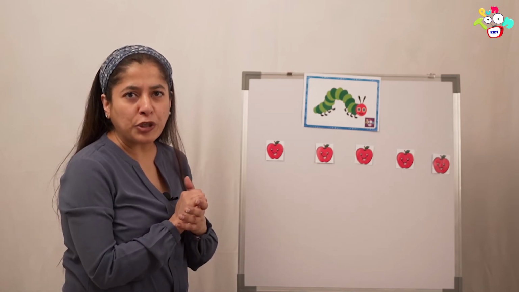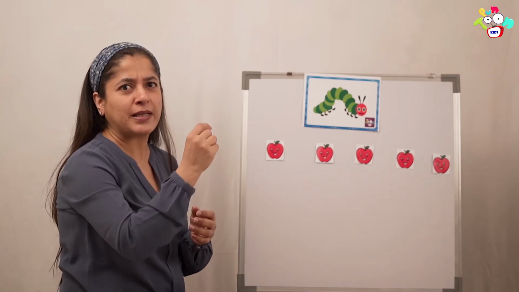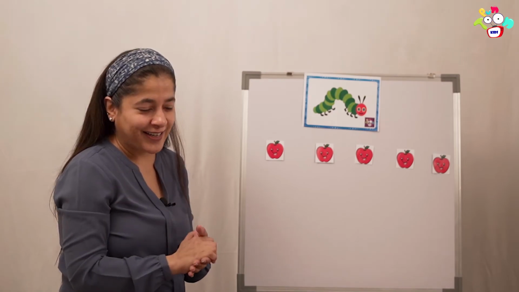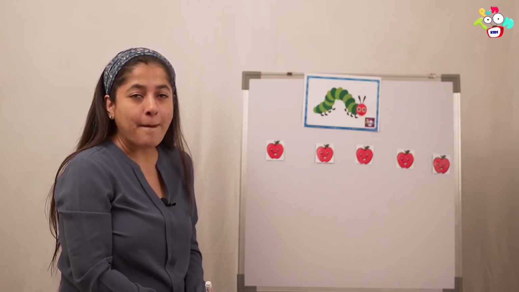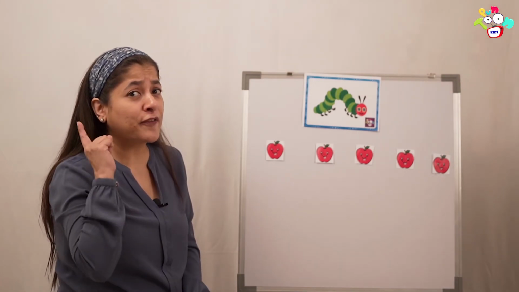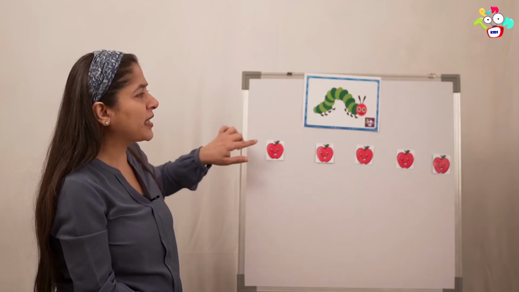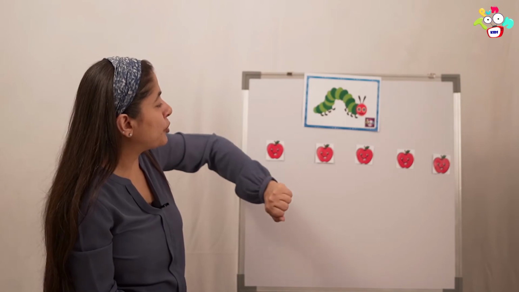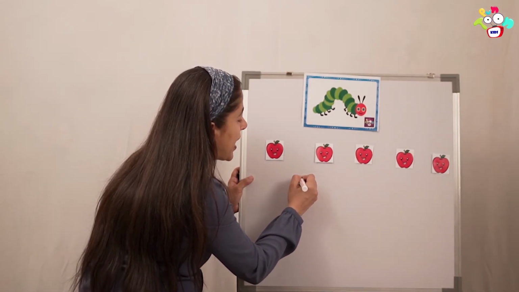Come on, now you're all big children. Let's directly write the multiplication sentence. We don't need to do plus, plus, plus again and again, right? We all know it now. So let's directly write the multiplication sentence. What is the first number we are going to write? First we are going to write how many times it happened. So how many times did the caterpillar eat the apple? He ate one time, 2, 3, 4 and 5. So we will write 5.